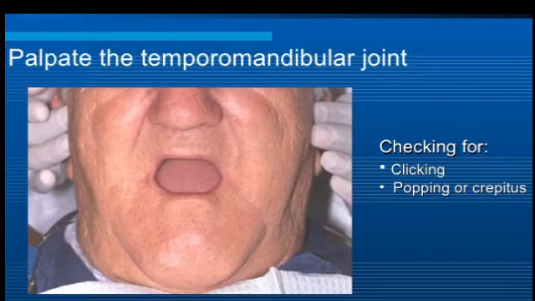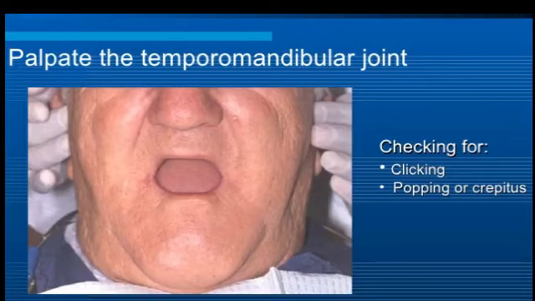And the other method, palpating the intra-auricular area, performed by inserting the small finger into the ear canal and pressing anteriorly. While palpating with this method, check whether the condyle moves symmetrically with the rotation and translation phase. In both the methods, bidigital palpation of the TMJ should be done.